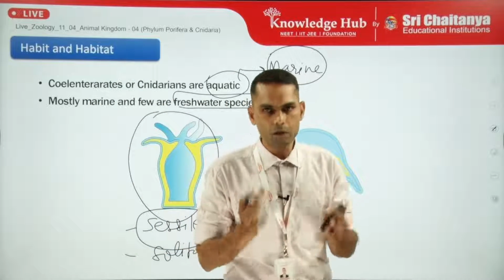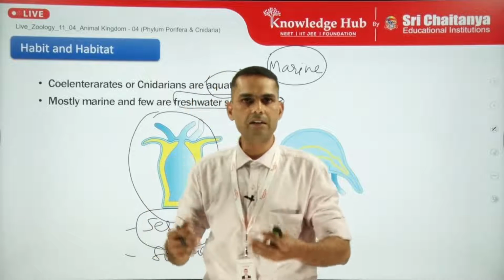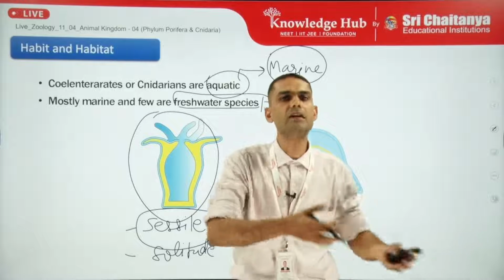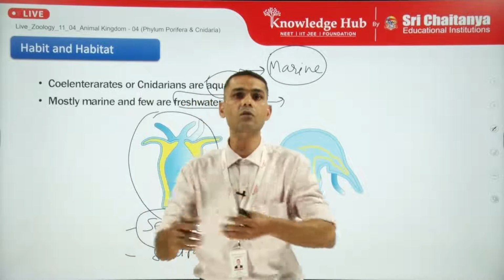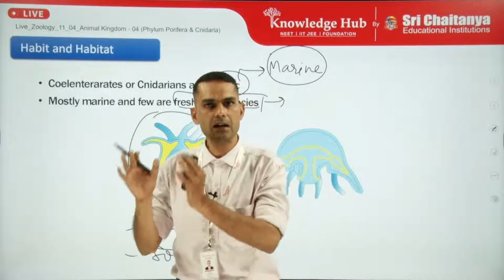It does not live in a group, and it does not depend on other types for its nutritional requirements, to find prey or to escape from a predator.